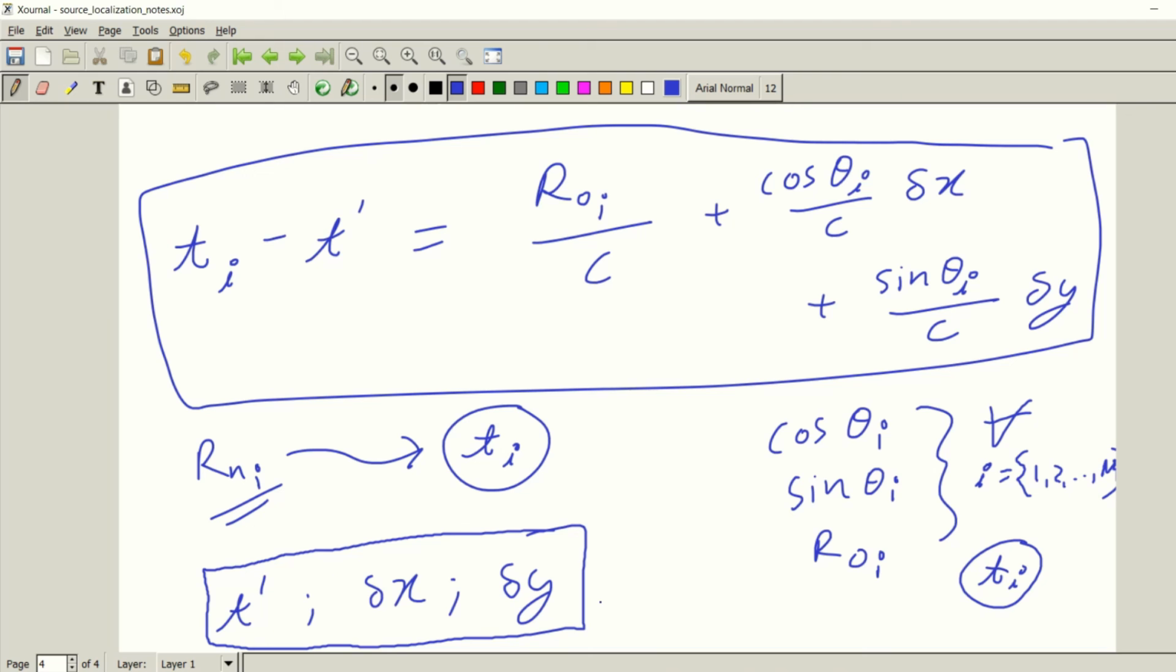Now if this was the problem, we would have actually required at least three antennas to successfully determine this del x, del y and t dash. And then we would just take our information from this del x and del y and that would have solved the problem. Hence we would have only required this i equals 1, 2 and 3, or at least 3. But there is a catch, and it is as follows.